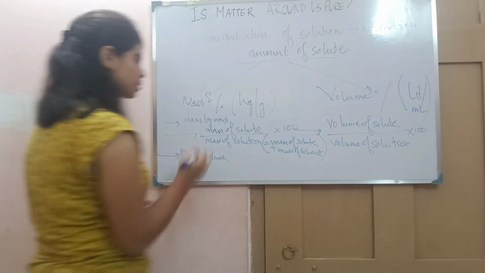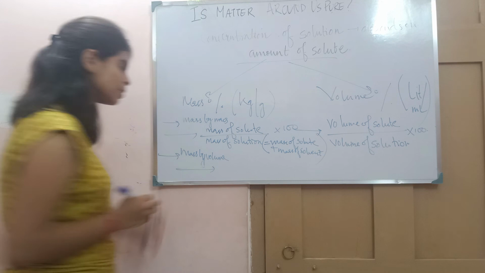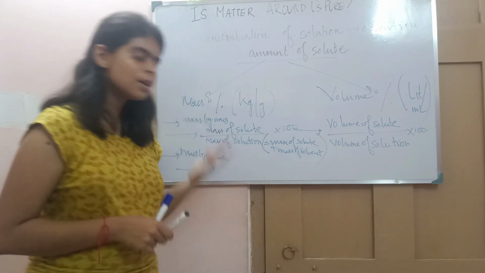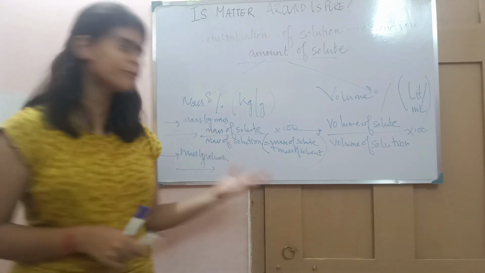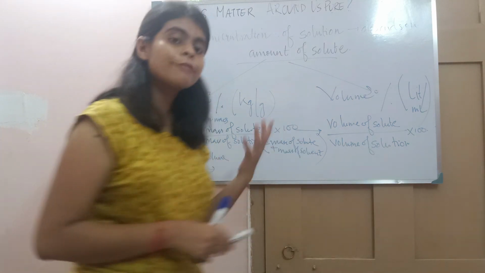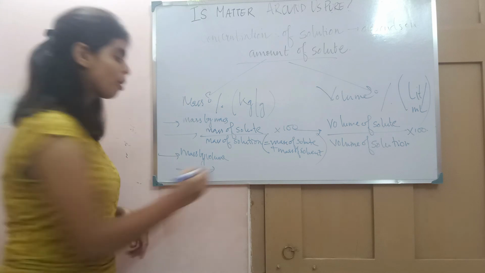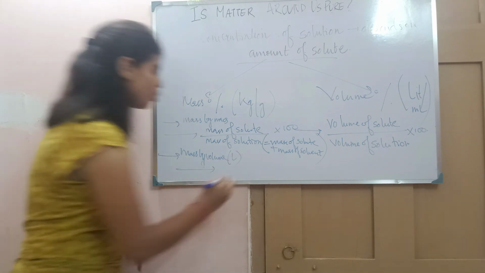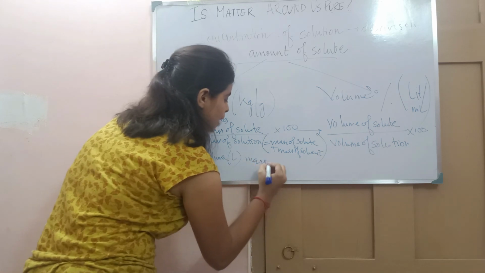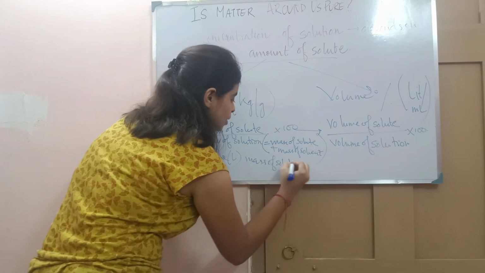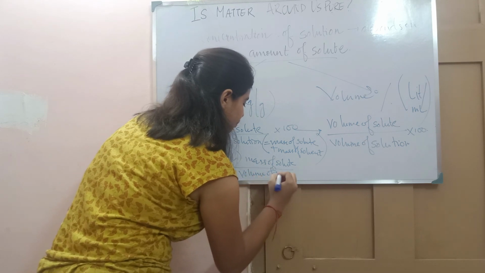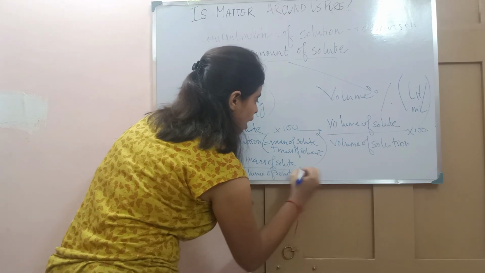Now comes the mass by volume. Here the quantity of the solute is in grams and the quantity of the solution is in volume form, ml or liter, so the formula is mass of solute divided by volume of solution into 100.